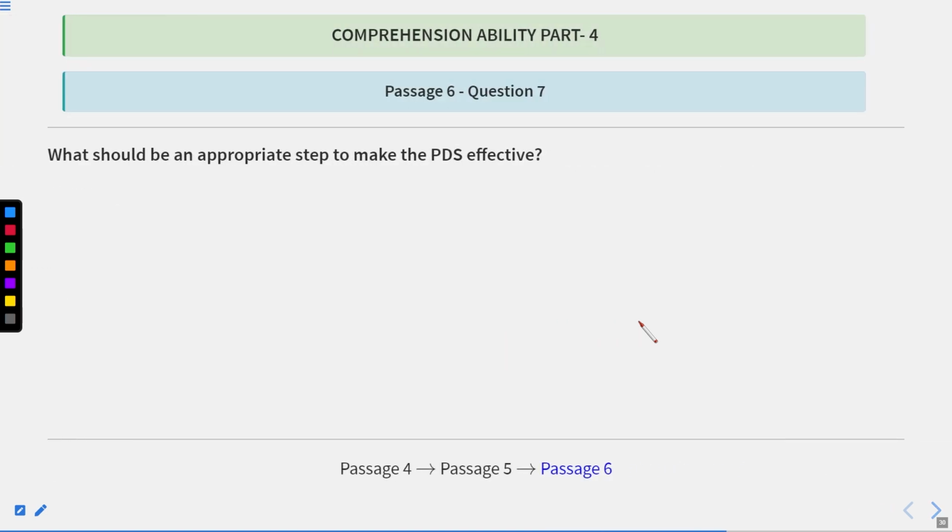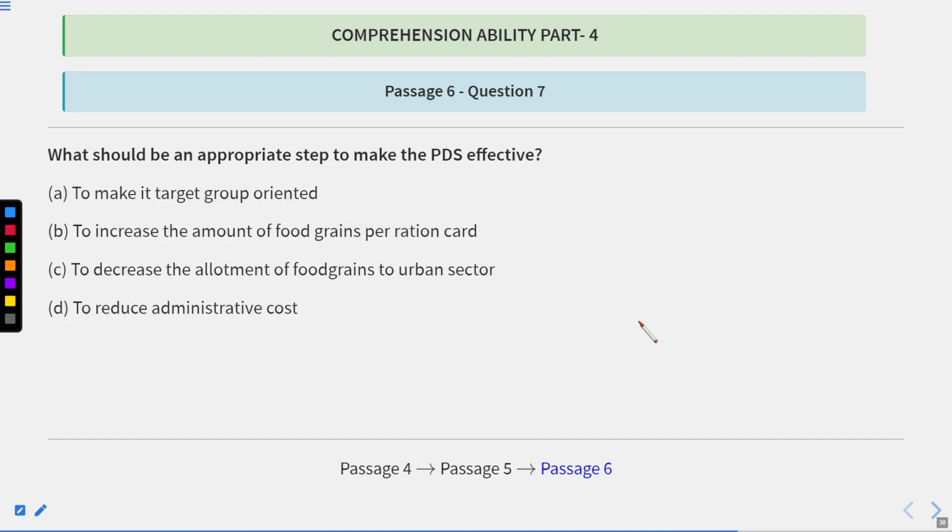Now, what should be an appropriate step to make the PDS effective? So, to make it target group oriented, to increase the amount of food grains per ration card, to decrease the allotment of food grains to urban sector, or to reduce administrative cost. Now, what is the requirement, that is, the appropriate step to make the PDS effective? Okay, so they want to know about PDS effectiveness, that is, how to make it effective.